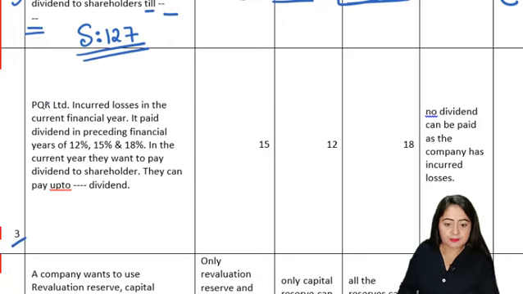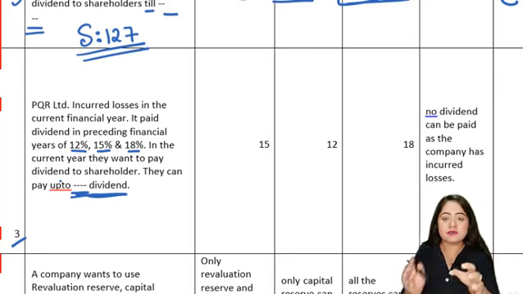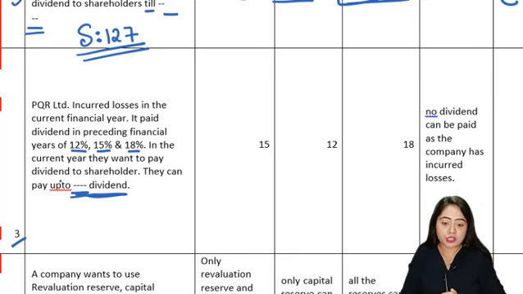Question 3. PQR Limited incurred losses in the current financial year. It paid dividend in the preceding financial years of 12%, 15%, 18%. In the current year, they want to pay the dividend to the shareholders. They can pay up to blank percent dividend. Okay, so here what are we saying? Here we are saying that there is a company. The company has basically made some losses in the current financial year, and it still wants to make the payment of dividend. Can it do so? Moreover, there are additional details. The past 3 years' percentage of dividend is also stated here.